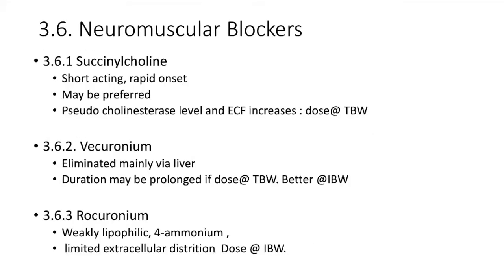Neuromuscular blockers. Succinylcholine, good old neuromuscular blocker, short-acting, rapid onset, and the dose is based on total body weight. Vecuronium is eliminated mainly by the liver. Duration may be prolonged if the dose is based on total body weight, so it's better to go for ideal body weight. Rocuronium is also weakly lipophilic and dosed on ideal body weight.